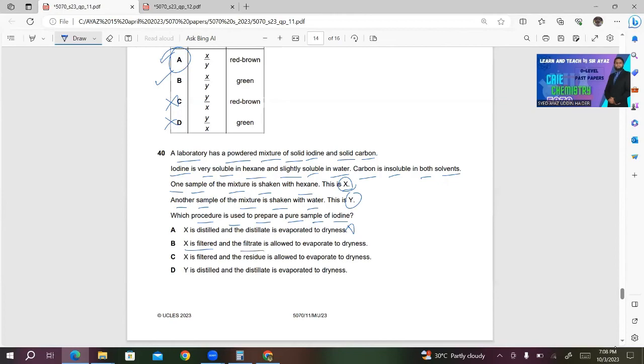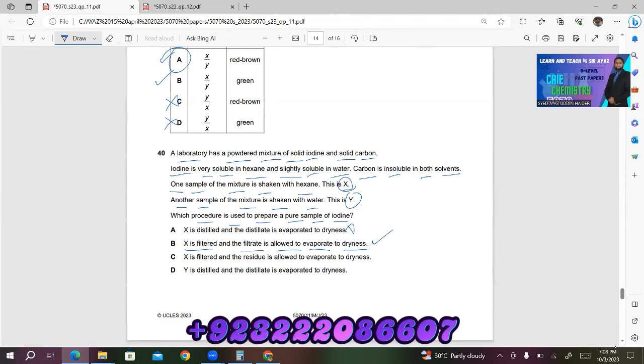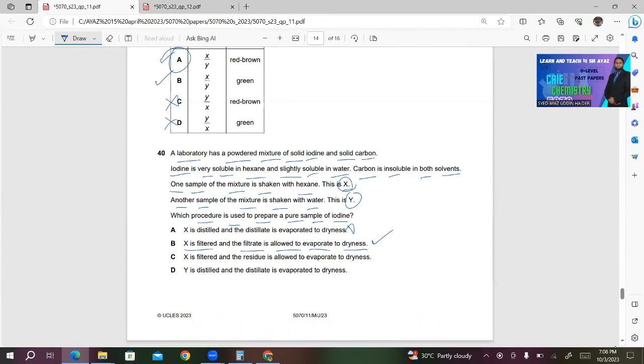And the filtrate is allowed to evaporate to dryness. This looks correct to me. Because when you filter the X, you will remove the carbon, which is insoluble in both the solvents. And then you will evaporate the filtrate in order to get iodine. C, X is filtered.